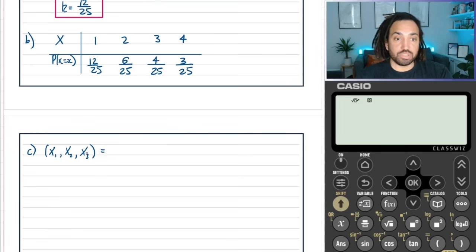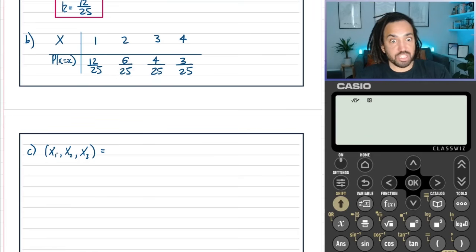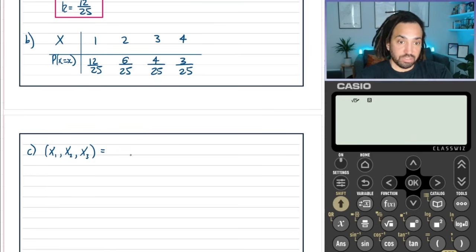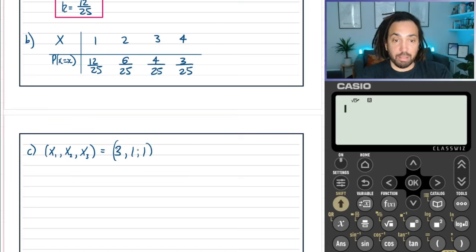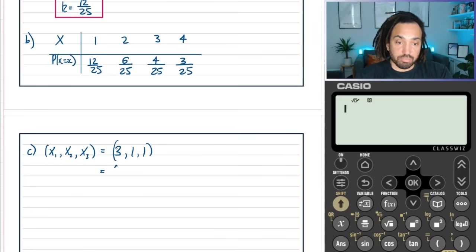The smallest x2 plus x3 can be is 2, and that happens when each of them are 1. So that means that the first one, in order to be bigger than the sum of those two, needs to be at least 3. So one possibility is 3, 1, 1, because again, the first one is bigger than the sum of the next two, which is what we're looking for. Or we could have 4, 1, and 1. That would work.